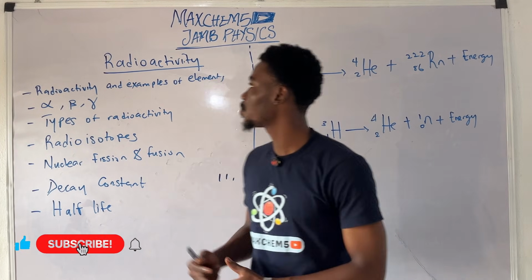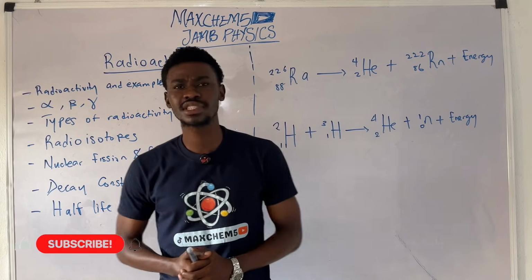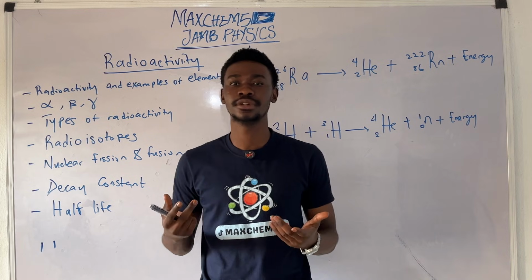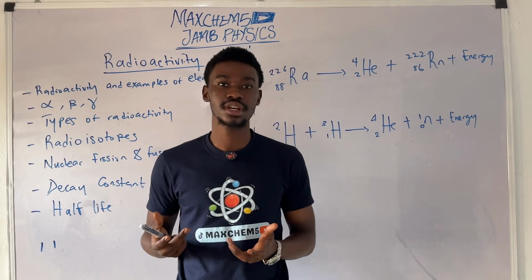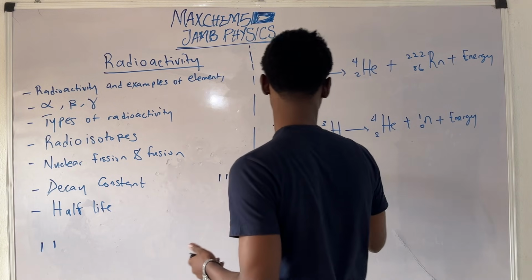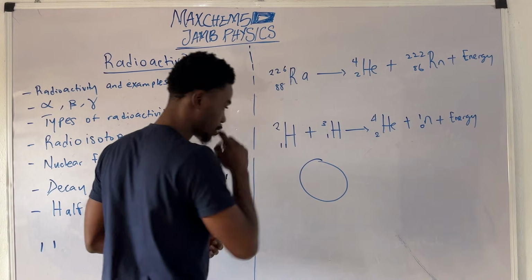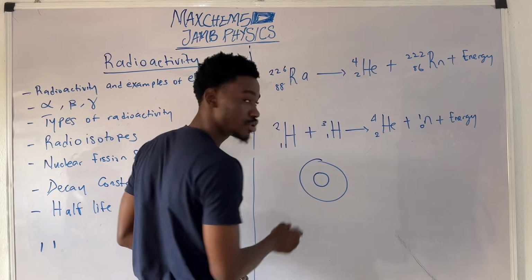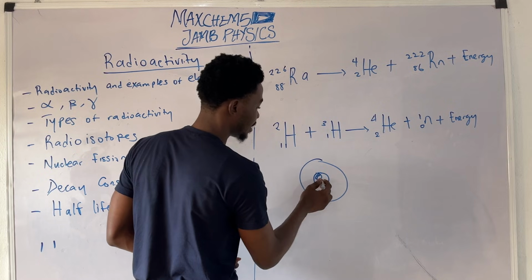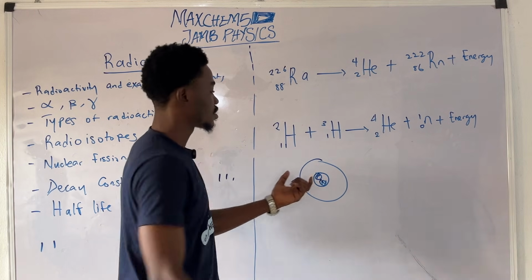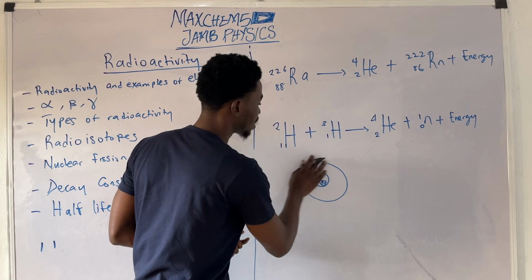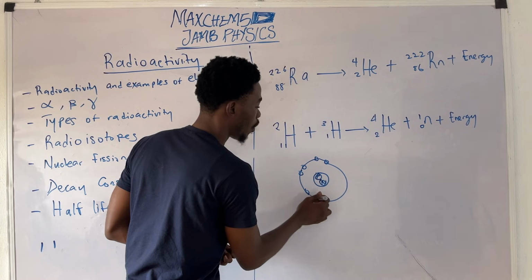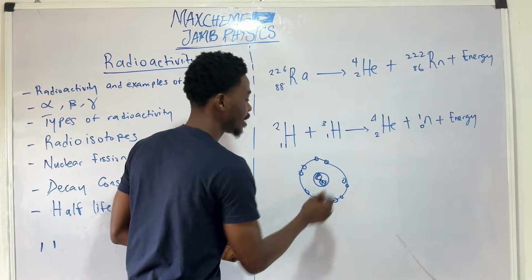So today I would like to discuss radioactivity. Now, what is radioactivity? It turns out that we have certain elements that have sort of unstable nucleus. You know what the nucleus of an atom is. An atom is composed of something called the nucleus at the center, and the nucleus is composed of protons and neutrons. Surrounding those protons and neutrons, we have something called the electrons. These electrons revolve around the protons and neutrons.